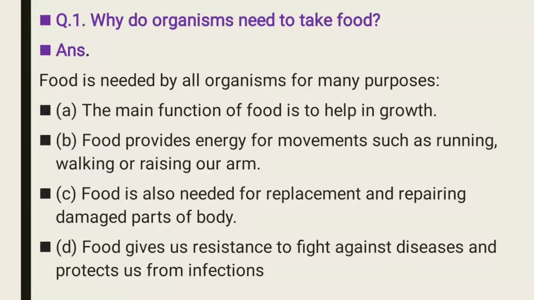So here 4 points are given. Food is needed by all organisms for many purposes. The main function of food is to help in growth. Second, food provides energy for movement such as running, walking, or raising our arm. Third, food is also needed for replacement and repairing of damaged parts of the body. Fourth, food gives us resistance to fight against disease and protect us from infections.